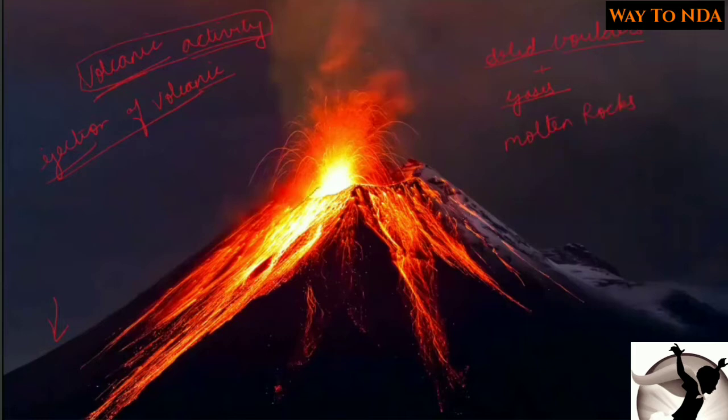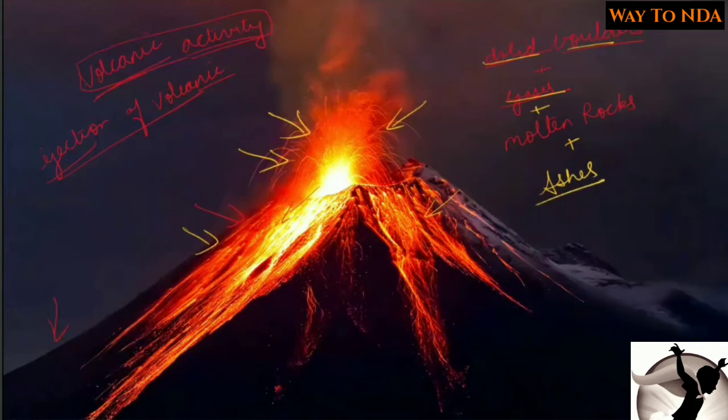Here you can see these are the molten rocks. Okay, if you can see, this is the molten rock. So lava is nothing but the molten rocks only, due to the high temperature and pressure. So here you can see solid boulders plus gases plus molten rocks plus ashes also. All this combined together is called volcanic material.